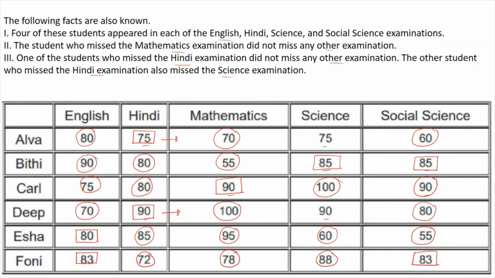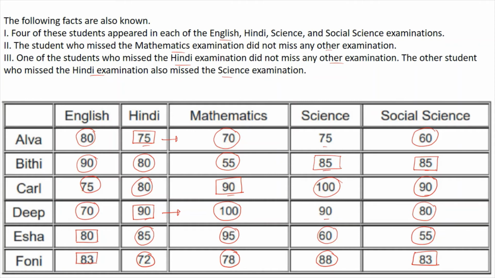80. Now for Phony there are two exams for which 83 marks are there. So here it could be either only English has been missed, or both English and science, social science has been missed. So we'll come to that later.